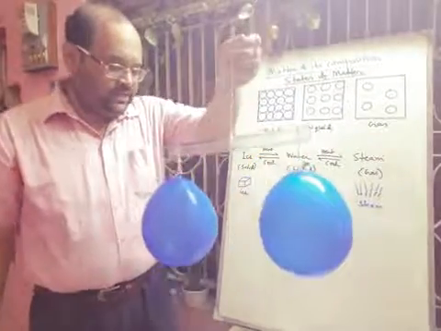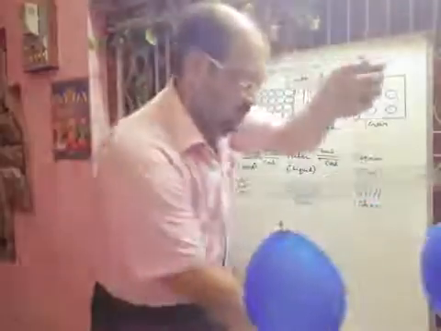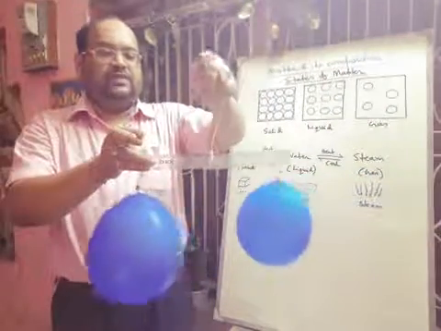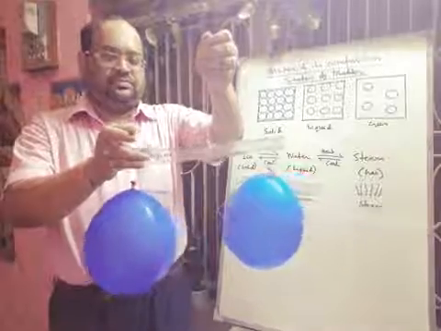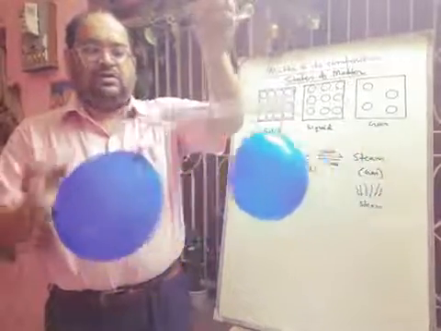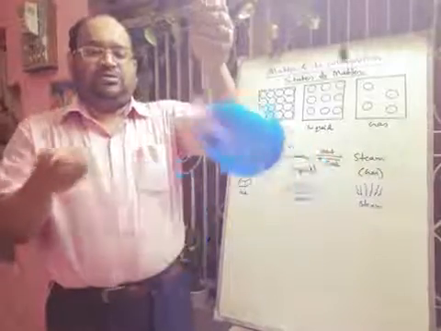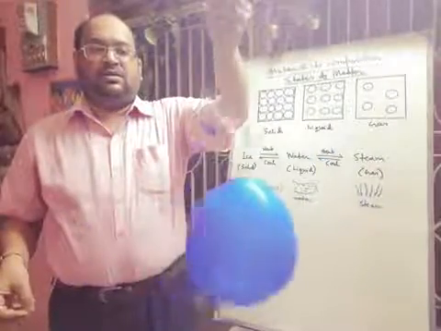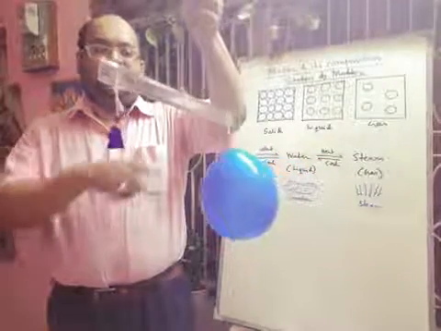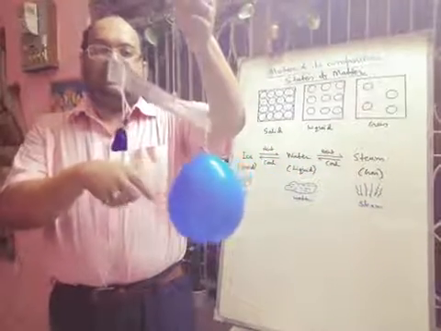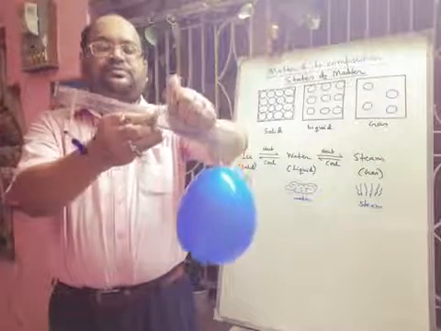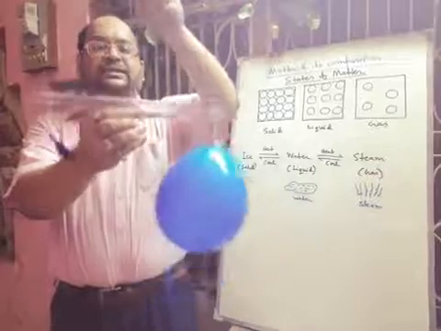Now, if we puncture one balloon by using a safety pin, then what will happen? You observe. Now see, this side is tilted. If you see it properly, you observe that this side is tilted.